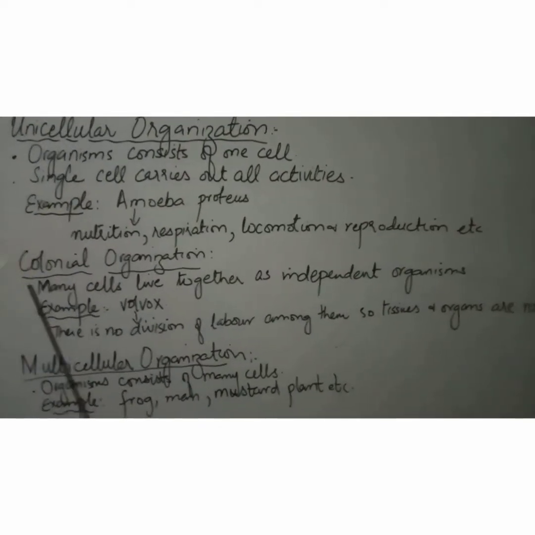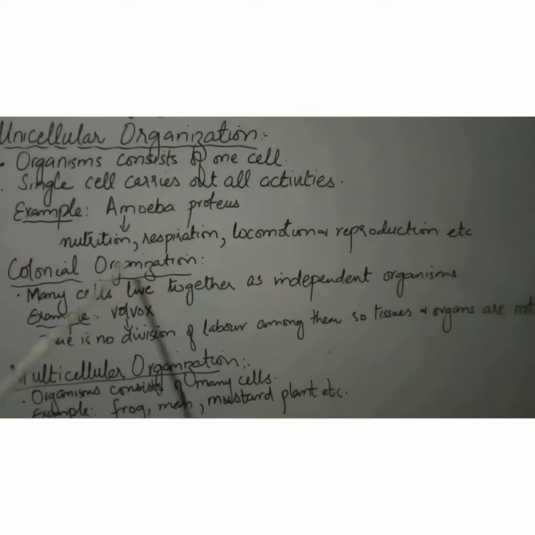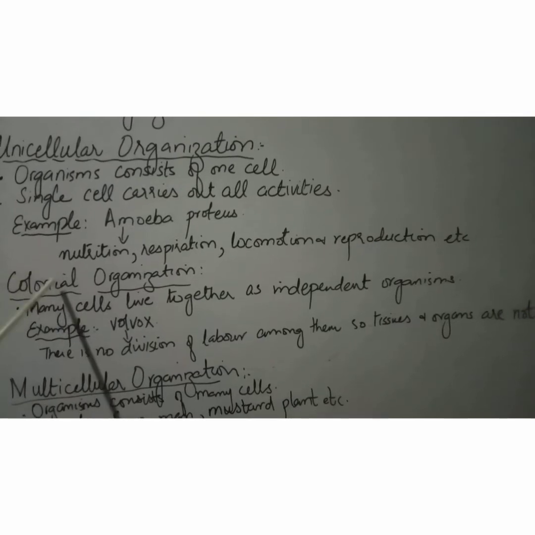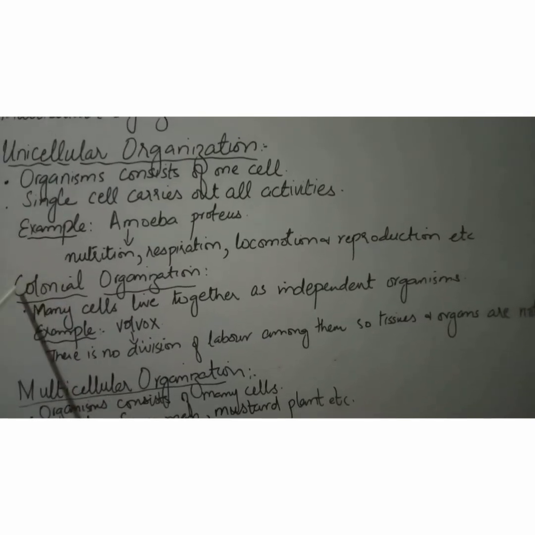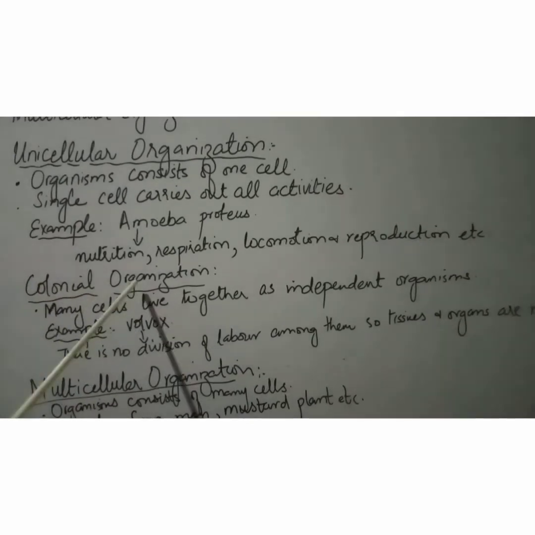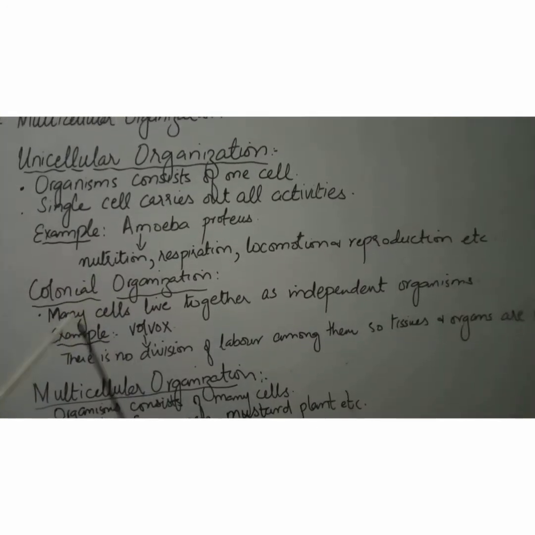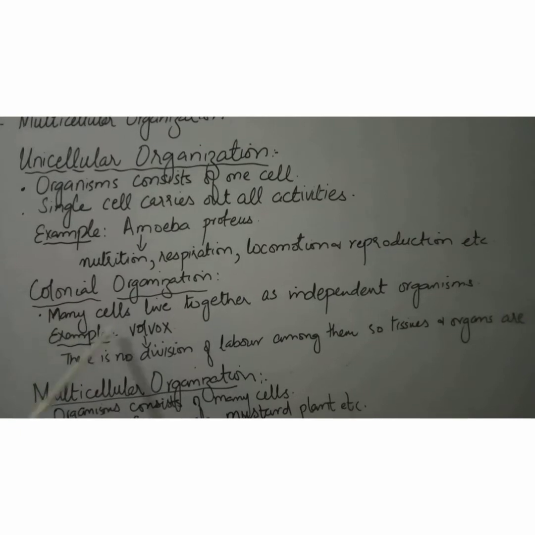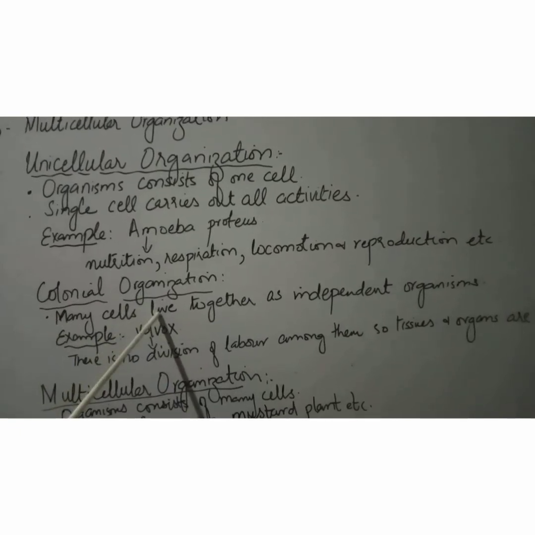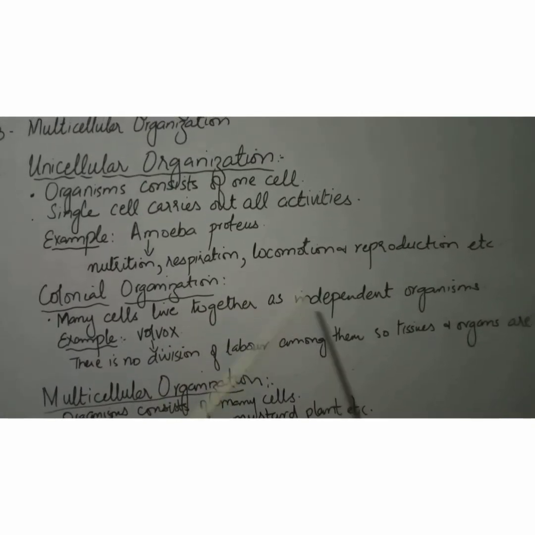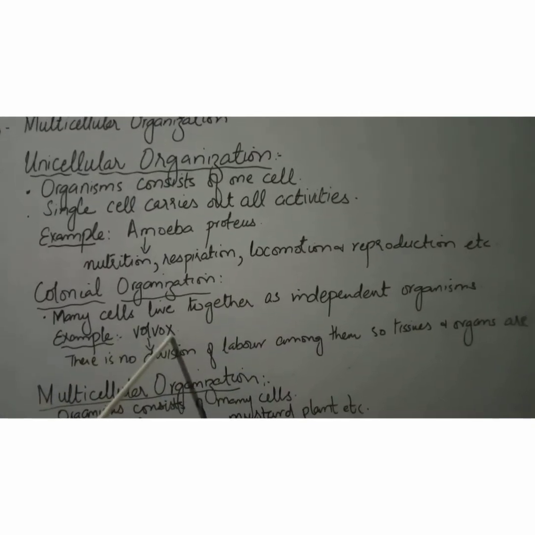Second is colonial organization. As the name indicates, colonial means colony. So the organization of the living things is based on many cells. These cells make a colony, they live together, but even if they live together, these cells are still independent. For example, volvox.